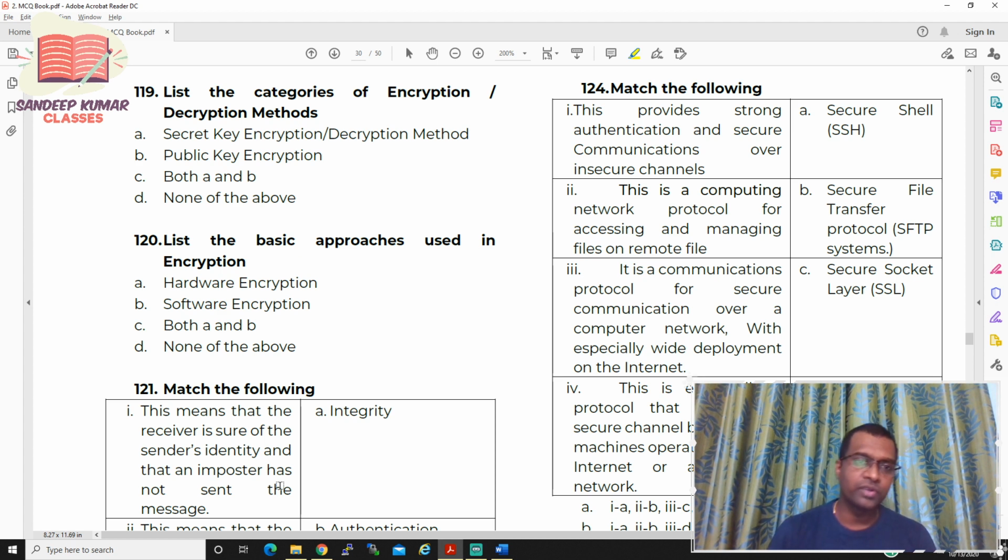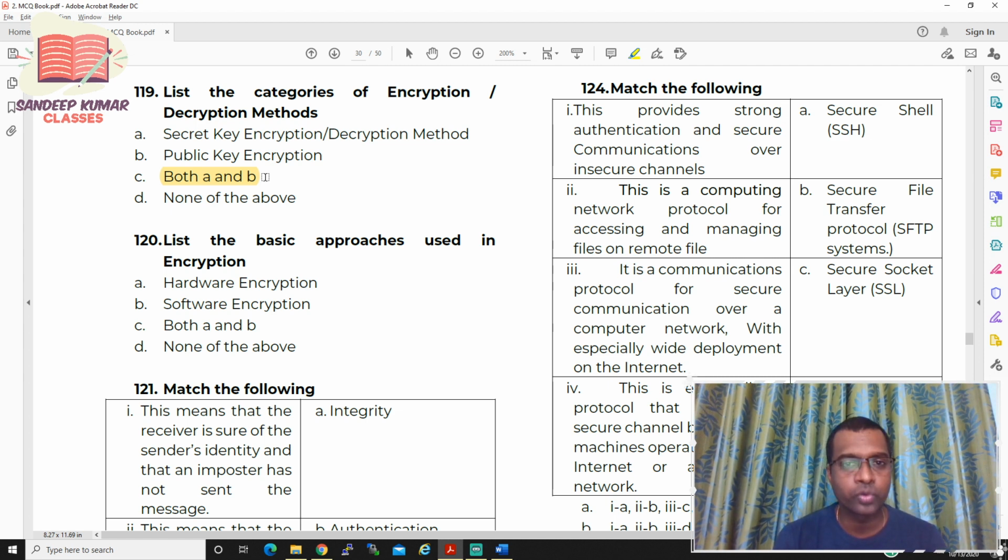I hope you have selected the answer. So always note categories and methods. You have two methods, so the right answer for this is both A and B. How many encryption decryption methods do you have? Two: public key encryption and secret key encryption. What do you mean by secret key encryption? If a single key is used, it is called secret key encryption. What do you mean by public key encryption? If I use two types of keys, that is public key and private key, that is called public key encryption. So the option for 119 is both A and B.